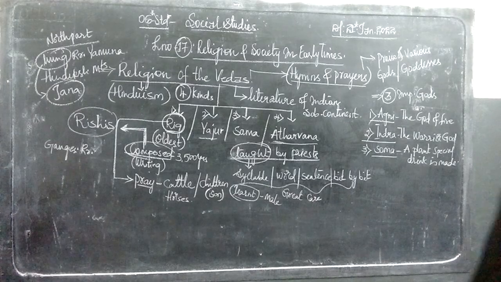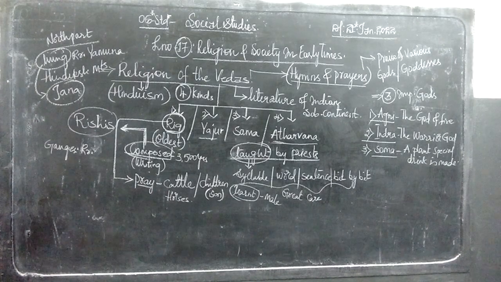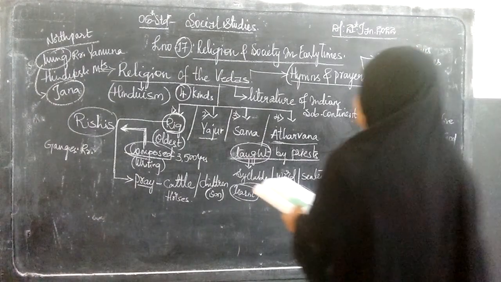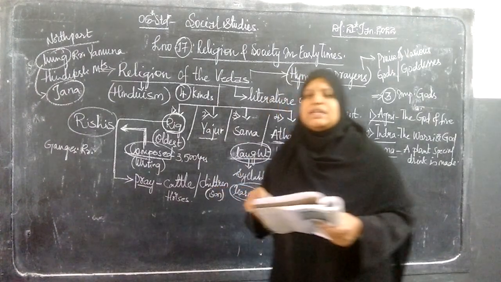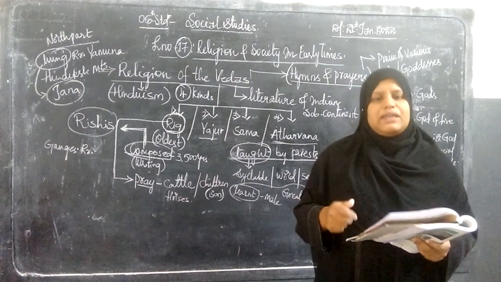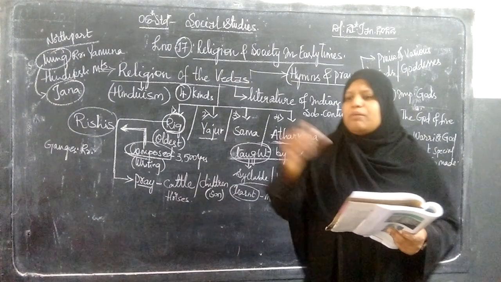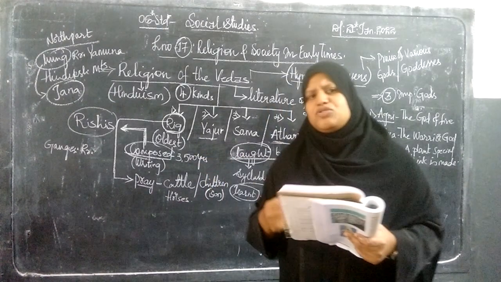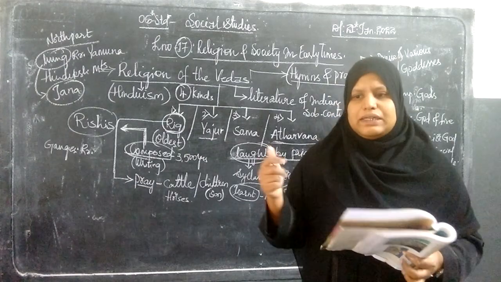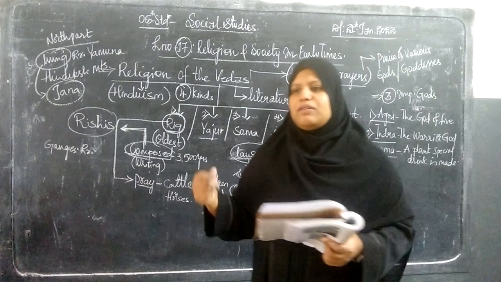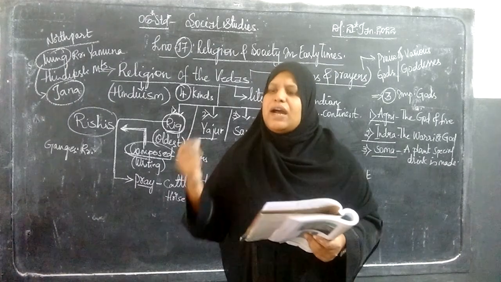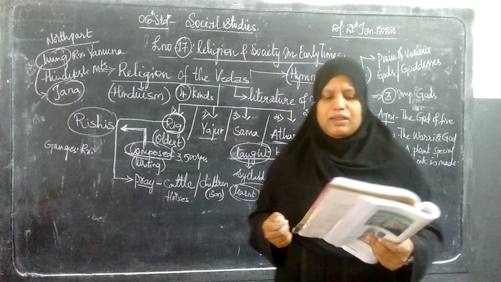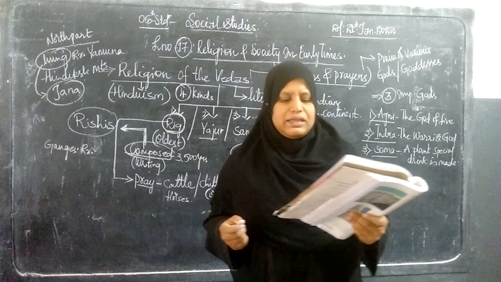In that, animals were sacrificed. And by performing such yagnas, they were showing how powerful the king is, how much wealth he has, how much control he has, or how much crop he has been growing. For what did they perform these rituals, these yagnas? To get victory in war, to have better crops, to occupy more and more places. In this regard, they were performing these kinds of yagnas.